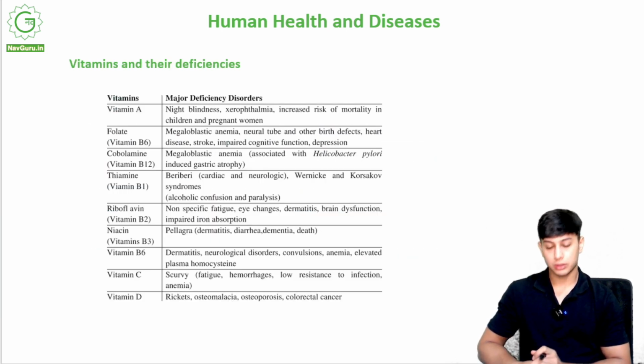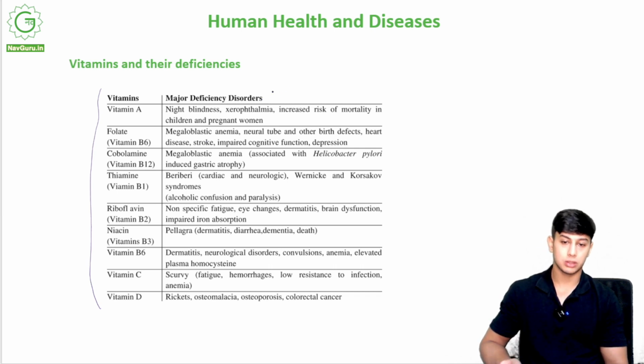Now this is a table showing the various vitamins and their major deficiency disorders. Night blindness is caused by vitamin A. There is also an increased risk of mortality in children and pregnant women if they don't have vitamin A in good quantities. Mortality means dying, the rate of dying. The baby of a pregnant woman can die, right?